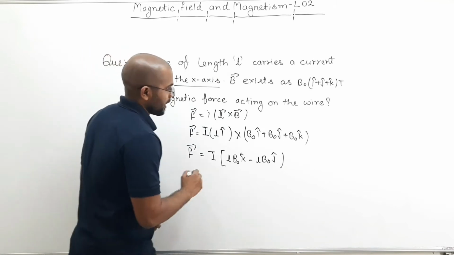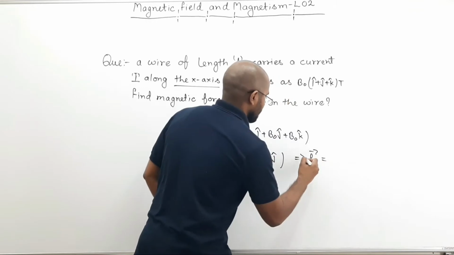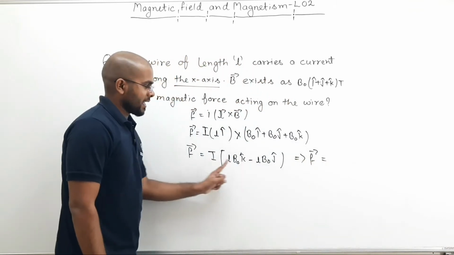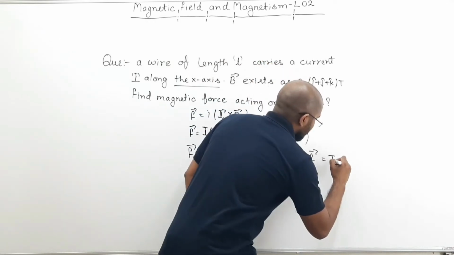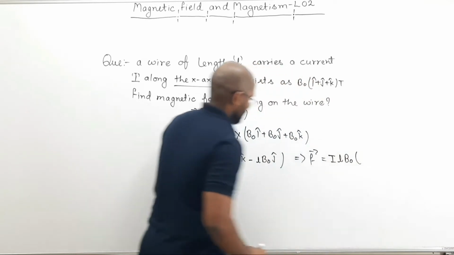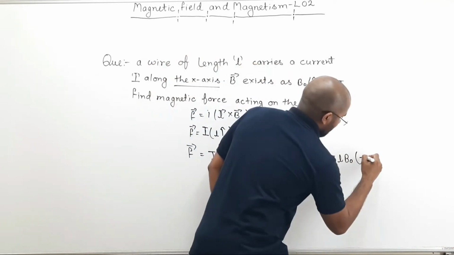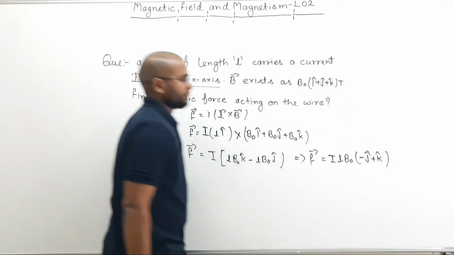So if you want to write the complete force, you can take I L B naught common, and the bracket will be minus j cap plus k cap.